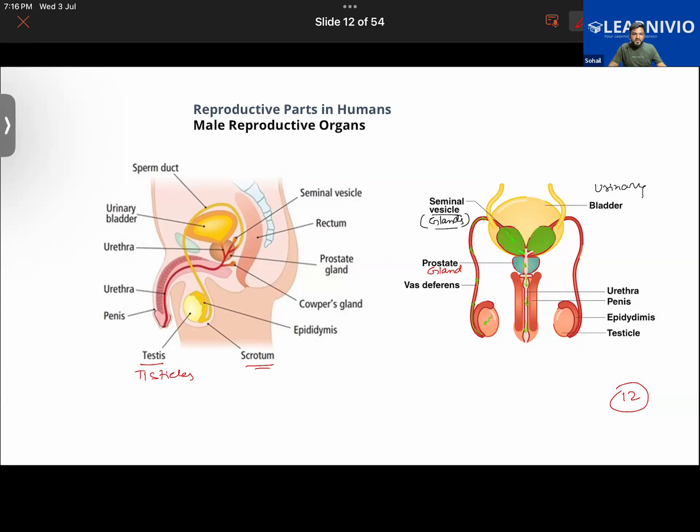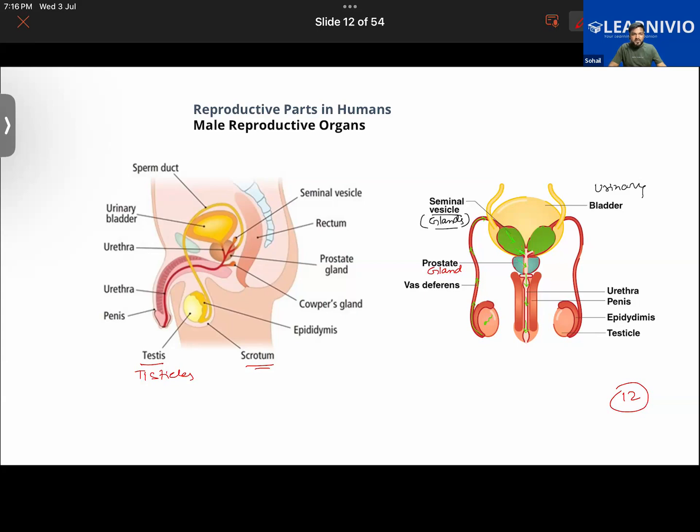Okay. Then do tell me which is a gland which is present right beneath the urinary bladder. The prostate gland. Good. Do tell me what is the name of the fluid that is secreted by the prostate gland. Prostate fluid.